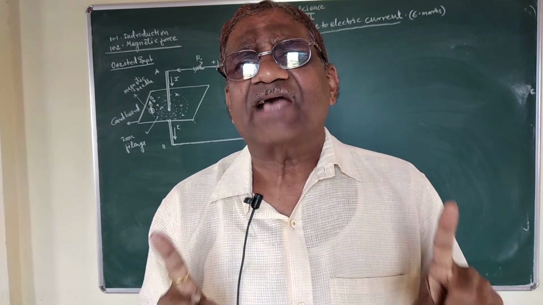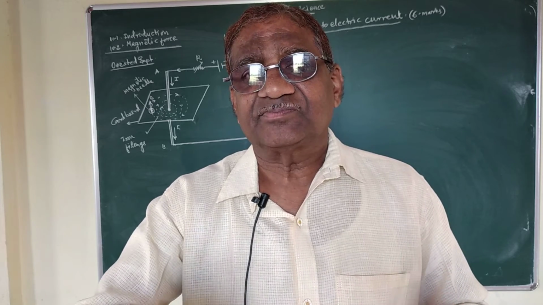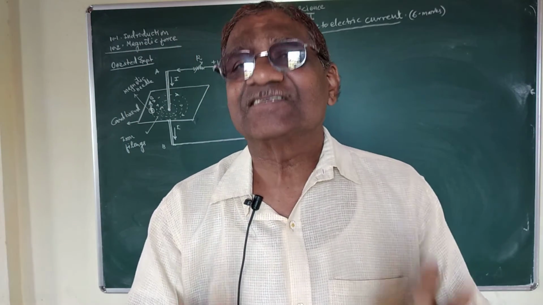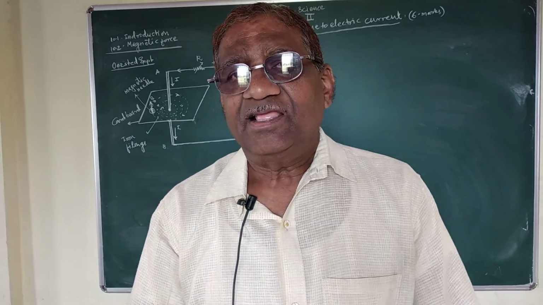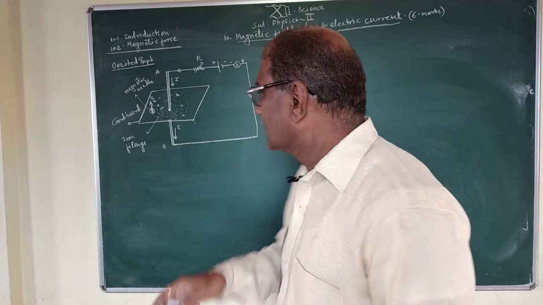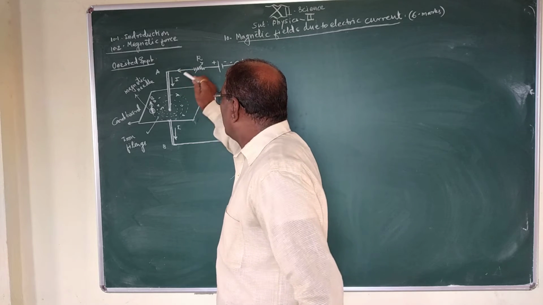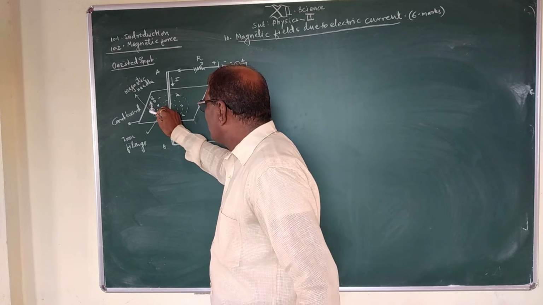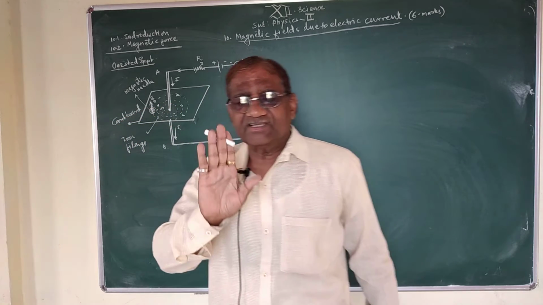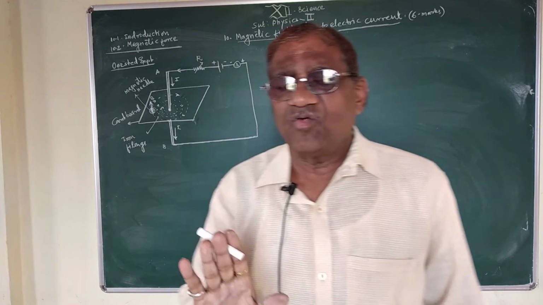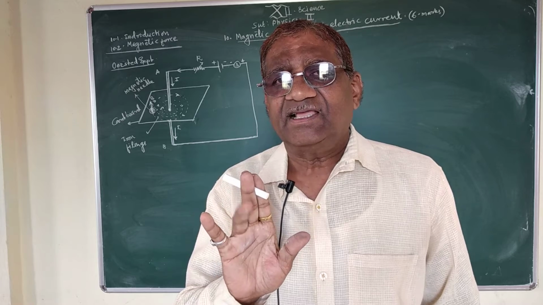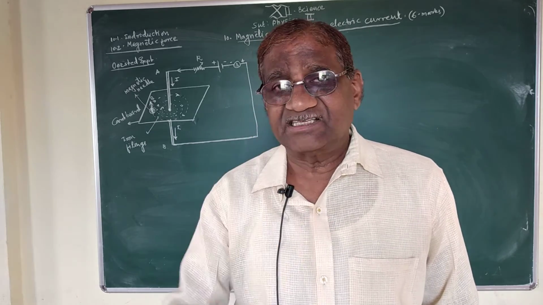Now, how do these iron filings arrange in a circular manner around this conducting wire? This is the question. Before passing electric current, if I place a magnetic compass needle on the surface of the cardboard, this magnetic needle remains in a steady position in a particular direction.